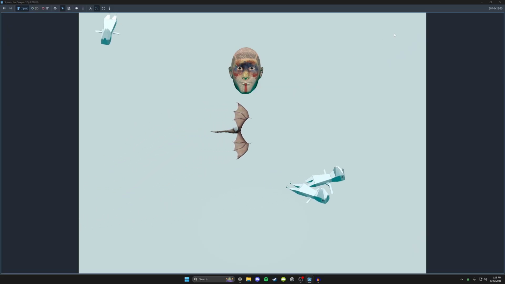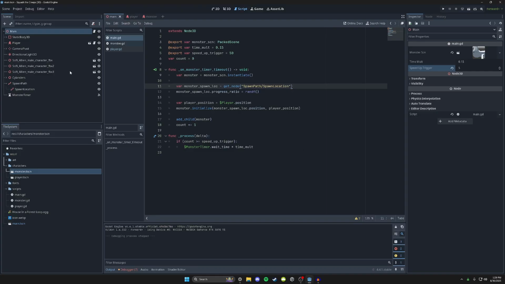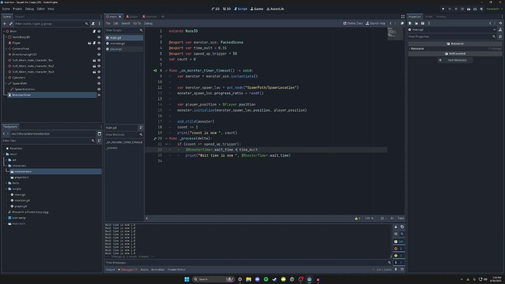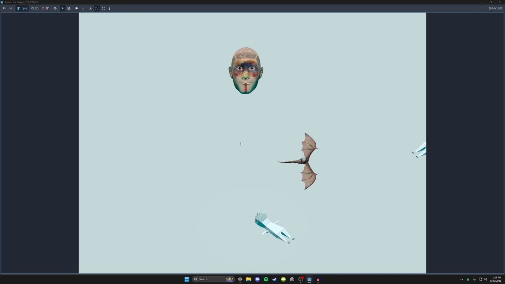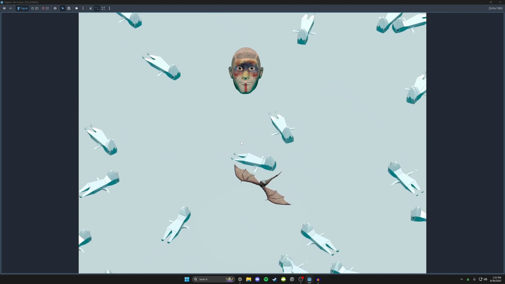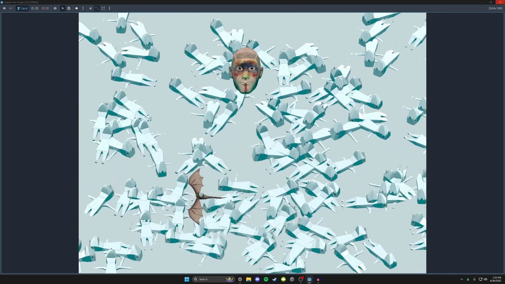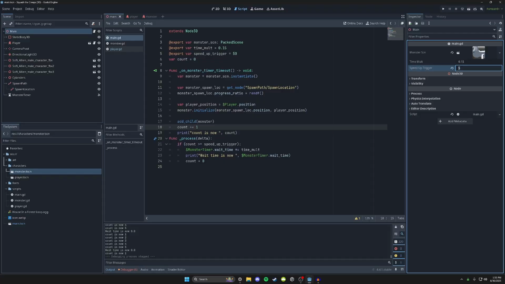Okay, it's not quite working. Let's see what's going on here. Time times equals time mult. There's my error there. And then we immediately need to reset count back to 0, so that doesn't start again. Cool. Okay, let's see if that works. 2, 3, 4, 5, and then it should. Yep, there we go. Oh no. Cool. So then we can actually set this back up to like 50.